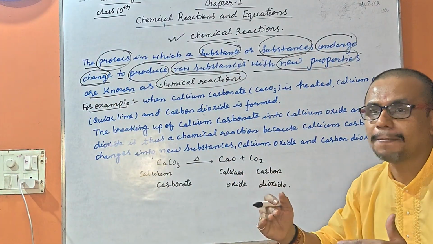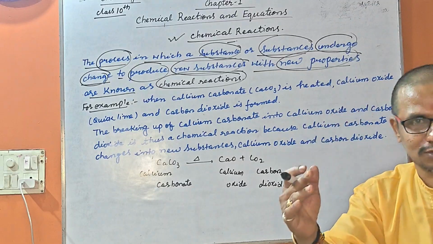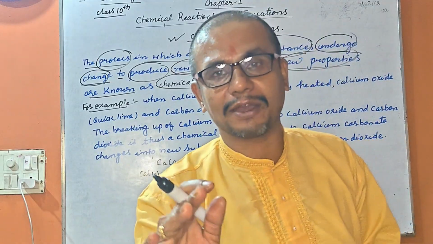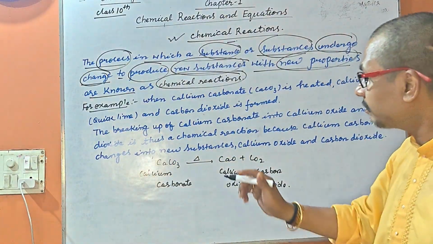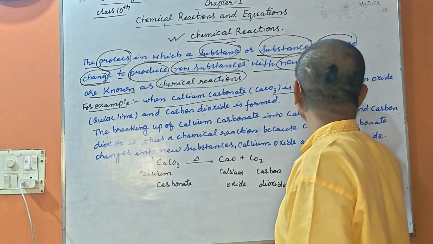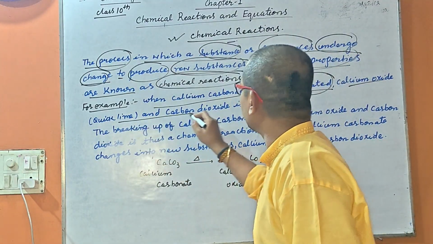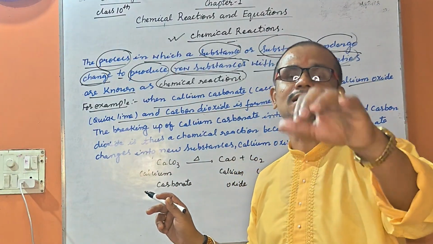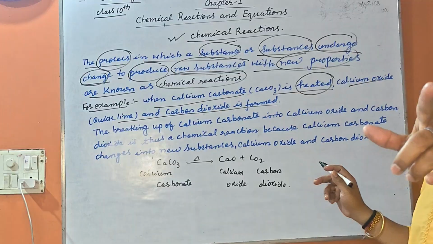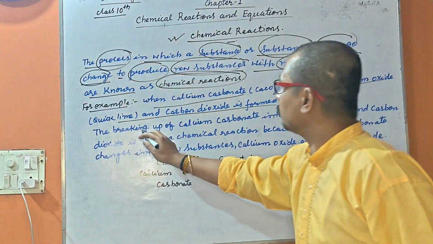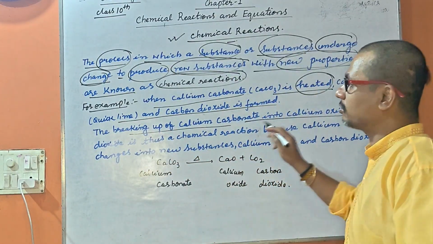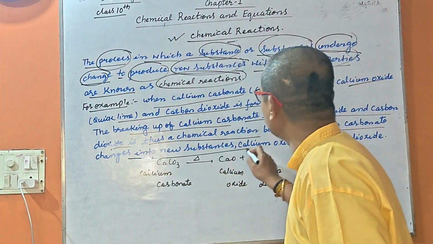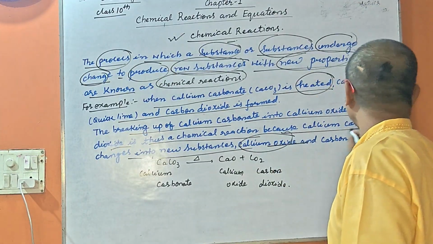So the process in which a substance or substances undergo change to form new substances with new properties is known as a chemical reaction. Like when calcium carbonate is heated, calcium oxide, quicklime, and carbon dioxide are formed. The breaking up of calcium carbonate into calcium oxide and carbon dioxide is thus a chemical reaction, because calcium carbonate changes into new substances, calcium oxide and carbon dioxide.